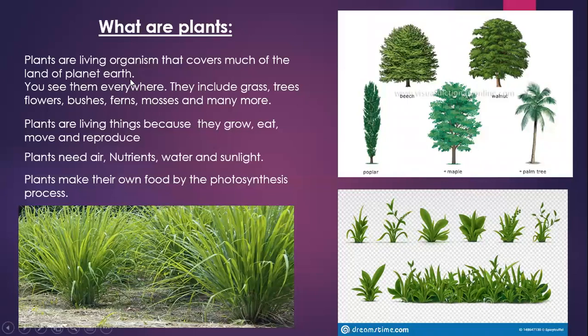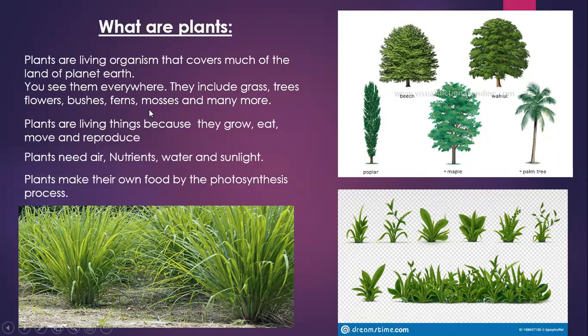Plants are living organisms that cover much of the land of planet Earth. As you can see, these are all different types of plants and trees. Some are tall trees and some are small plants. You see them everywhere. They include grass, trees, flowers, bushes, ferns, mosses, and many more.